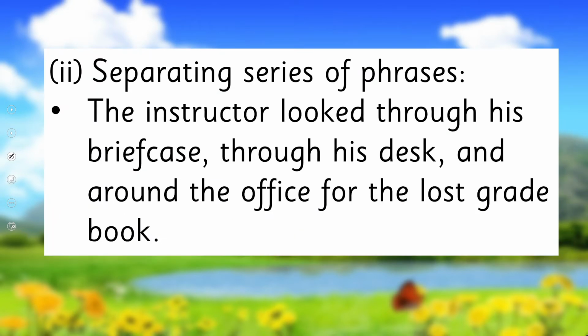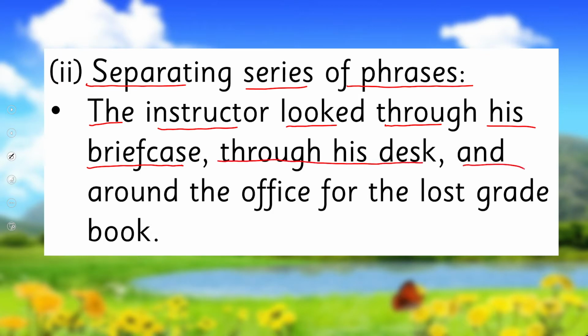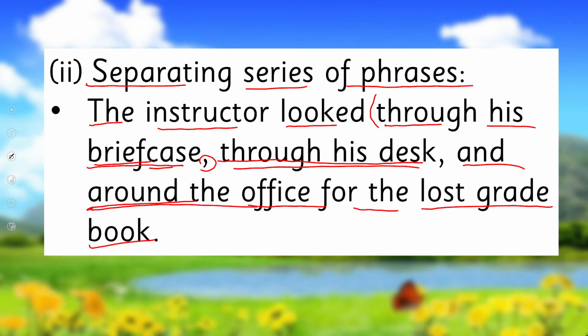The next use of comma is to separate a series of phrases. The instructor looked through his briefcase, through his desk, and around the office for the lost grade book. This comma is separating where he looked: through his briefcase, through his desk, and all around like this.